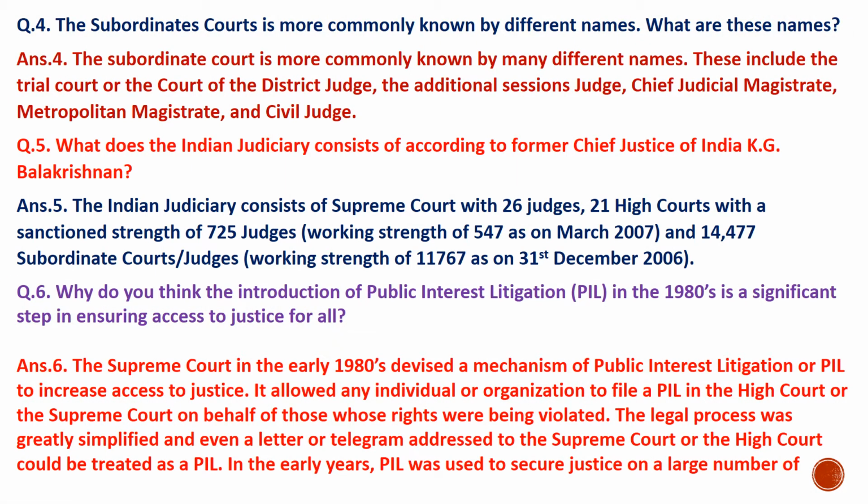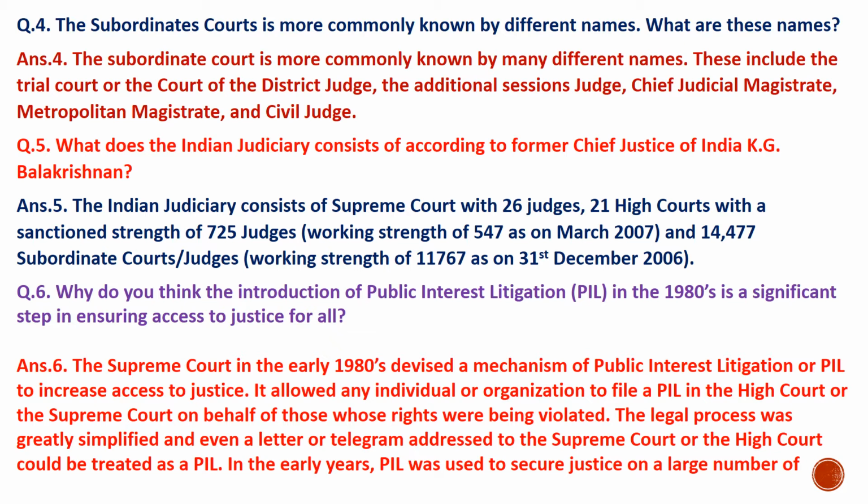The subordinate courts are more commonly known by different names. What are these names? These include the trial court or the court of the district judge, the additional sessions judge, chief judicial magistrate, metropolitan magistrate, and civil judge. What does the Indian judiciary consist of, according to former Chief Justice of India K.G. Balakrishnan? The Indian judiciary consists of the Supreme Court with 26 judges, 21 High Courts with a sanctioned strength of 725 judges, working strength of 547 as of March 2007, and 14,477 subordinate court judges, working strength of 11,767 as of 31st December 2006.